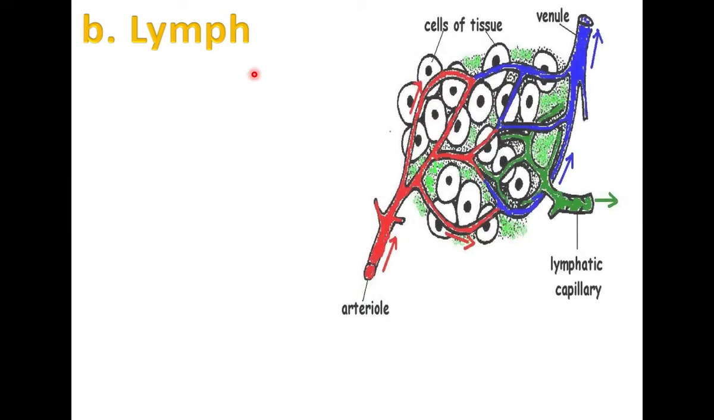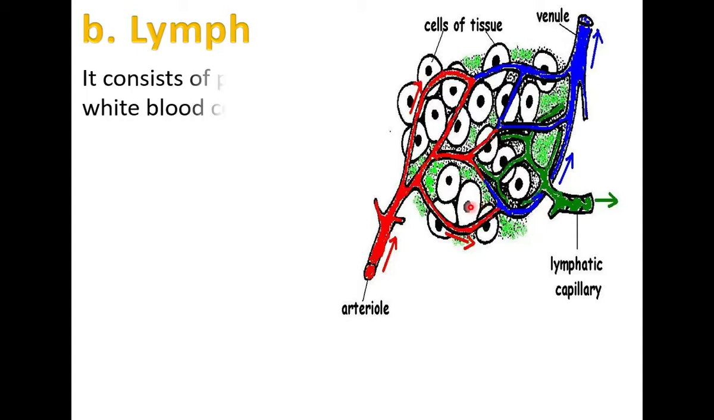Lymph is a colorless fluid. The red color tubes and blue color tubes are blood vessels. Blood flows through the red color and blue color tubes. The lymph flows through the green color tubes given in this diagram. Lymph is a colorless fluid. It has plasma and WBCs. Red blood cells are absent in lymph. Lymph is filtered from blood. It consists of plasma and white blood cells.